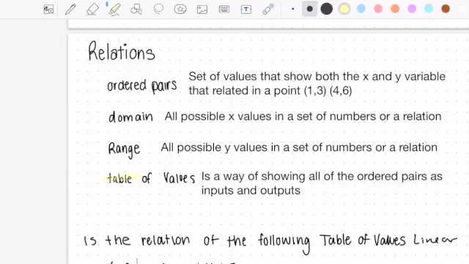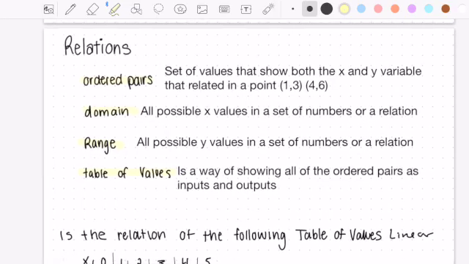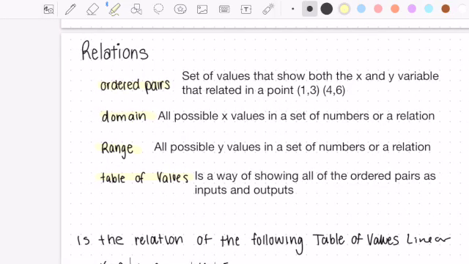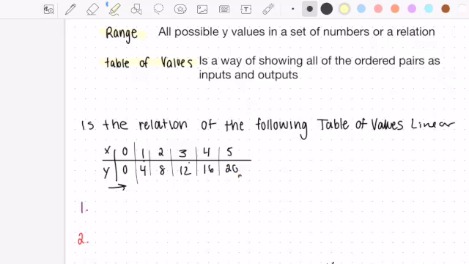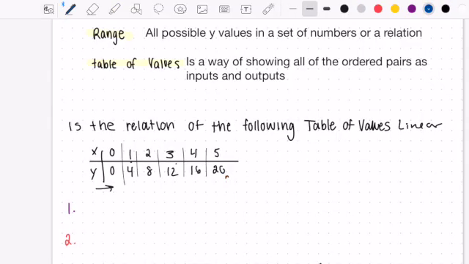So those are some of the key vocabulary words that we have here, and they're not overly complex. There's nothing really fancy about them. They are just the words that we need to know for this section. So when we talk about relations, we're talking about any set of numbers that are paired together, and we're looking at how they are associated with one another. And so this following here, this is our table of values for the following set that we're going to be working with. Okay, that's what this guy is here.